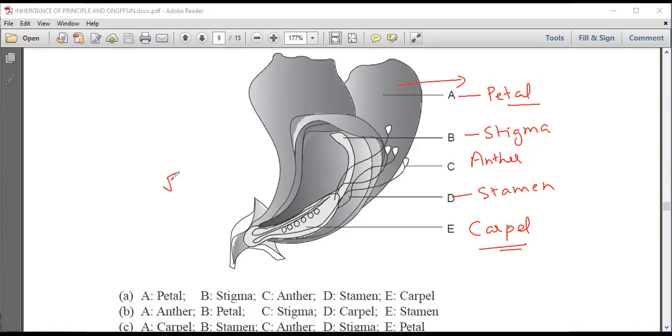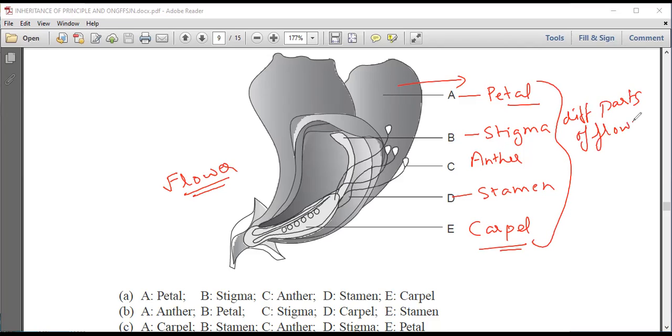So this is the flower, and these are different parts of the flower. So option A is the right answer.